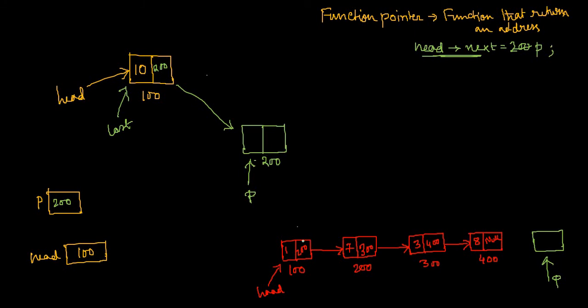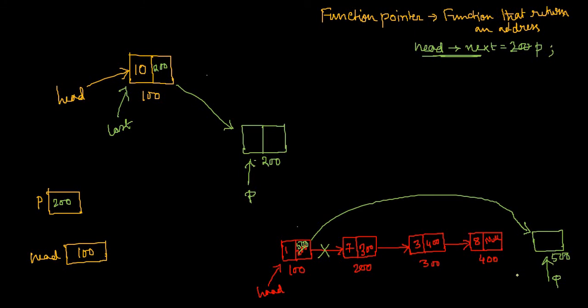This 200 will get replaced. Okay, let's write the address of this one, say 500. So if you write head next equal to P, then in this situation, what will happen? This 200 will get replaced by 500. And that means this link will cut off and it will point directly to this node, skipping all other nodes. Since you don't have the key of this node, the entire node present in the linked list vanished. You will never be able to trace it out.